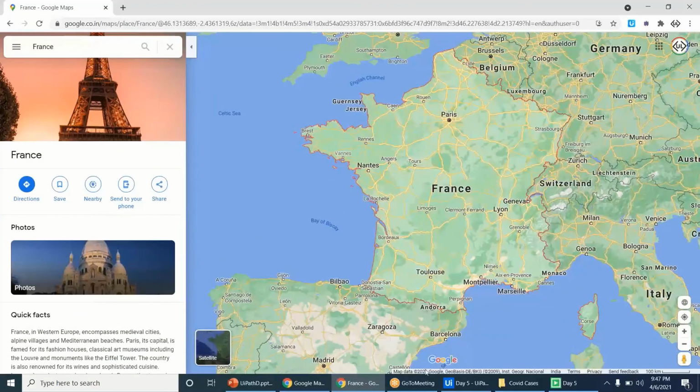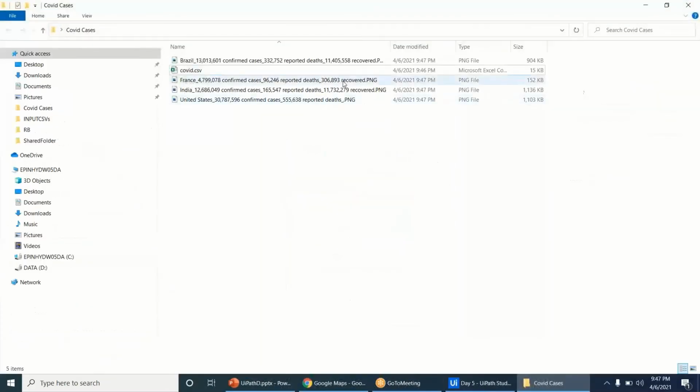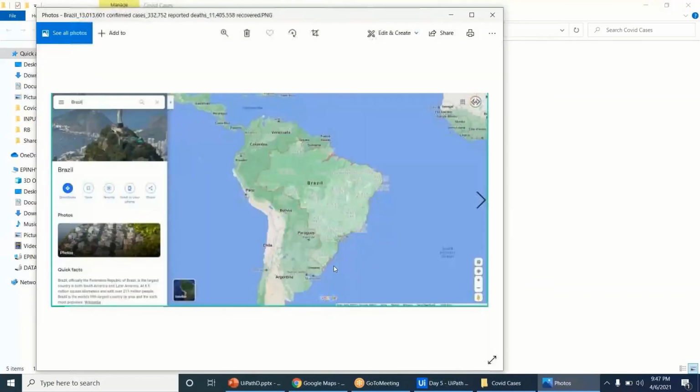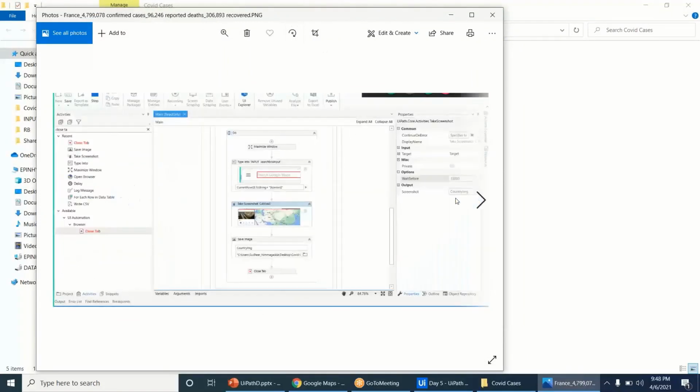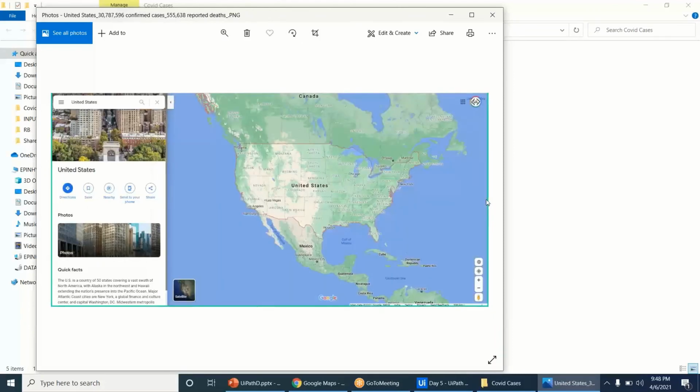Okay, so let's stop this one bot and check whether, see Brazil. The name itself is representing the information about all the cases and recovered. We go to the next image, India. Next image, US.